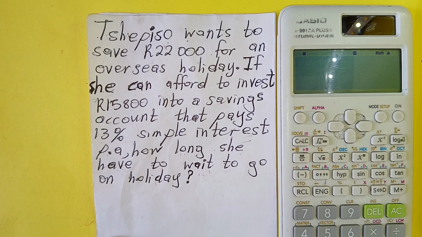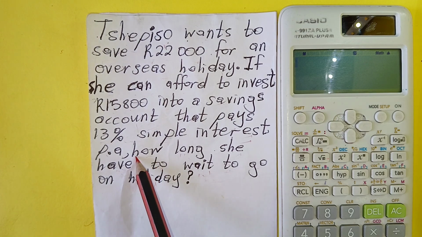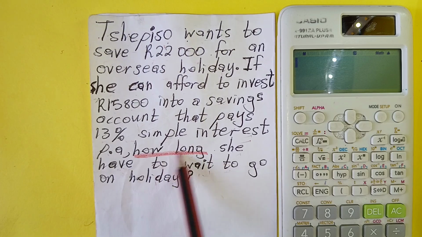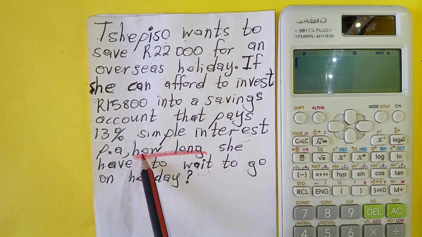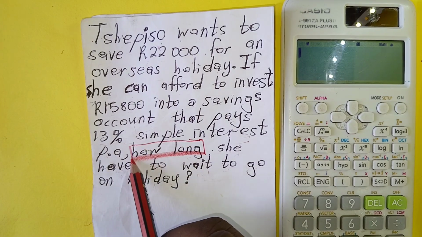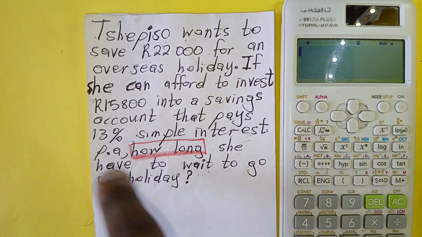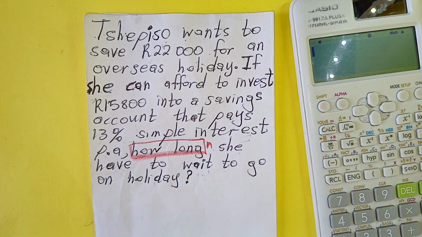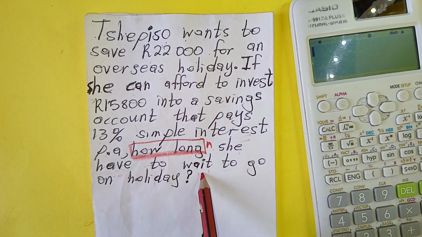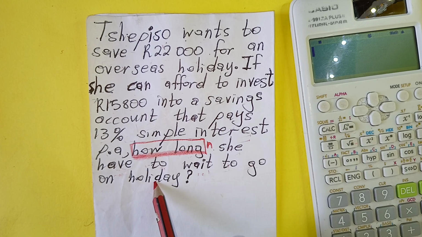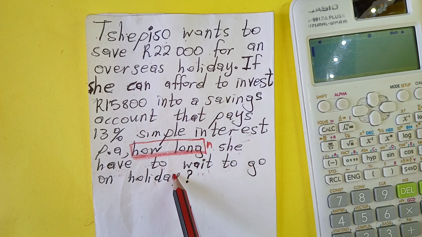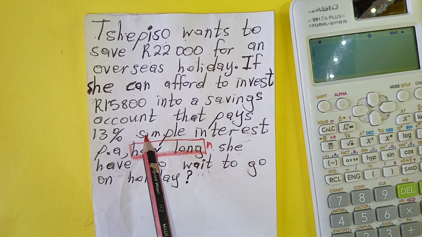Here, guys, it is a matter of understanding the statement and the question. First of all, the question asks how long. The moment they say how long, they ask about the time, and the time that they refer to here is n. How long will she have to wait to go on holiday? So they ask about n in this question. You must solve for n. Let's check what we are given.